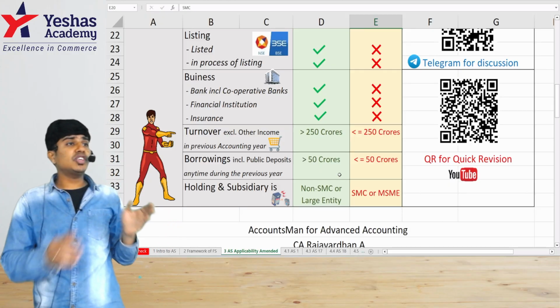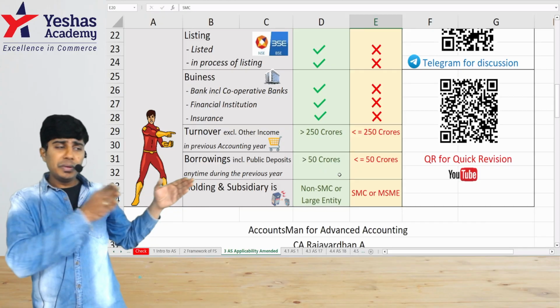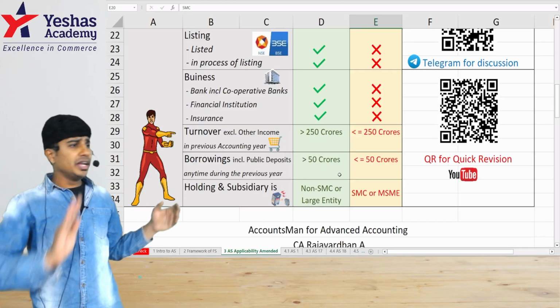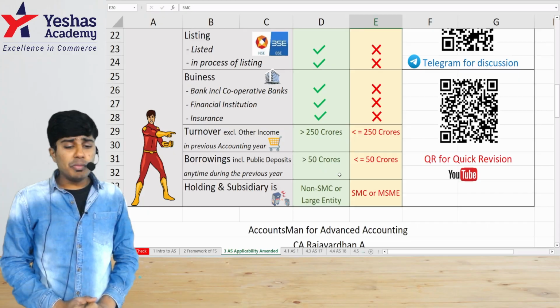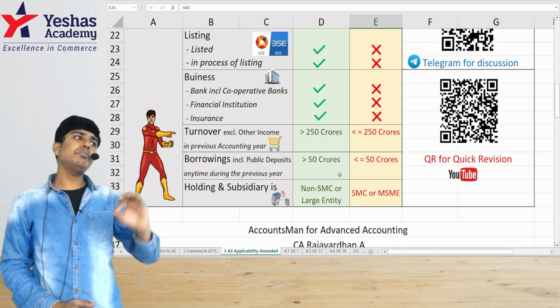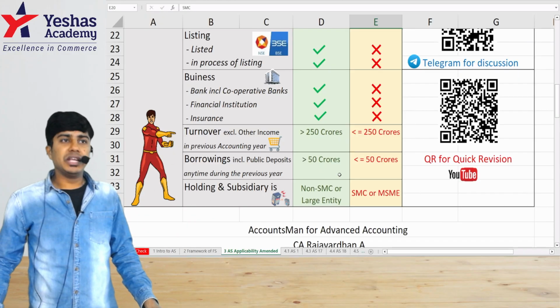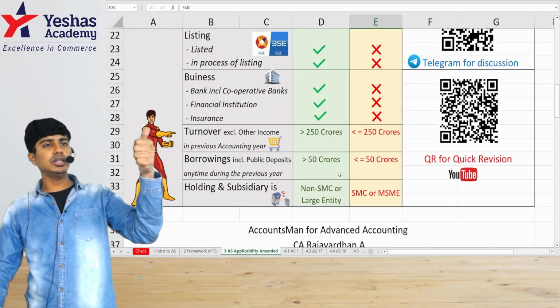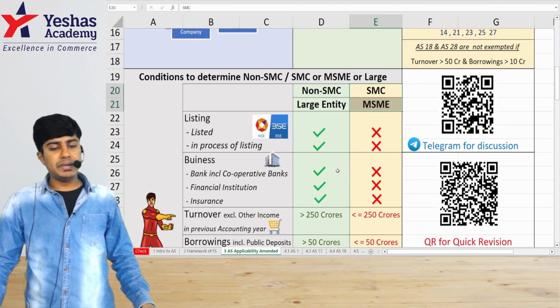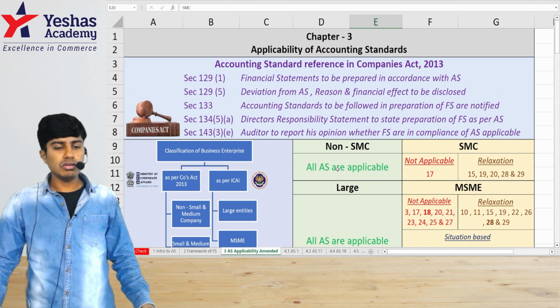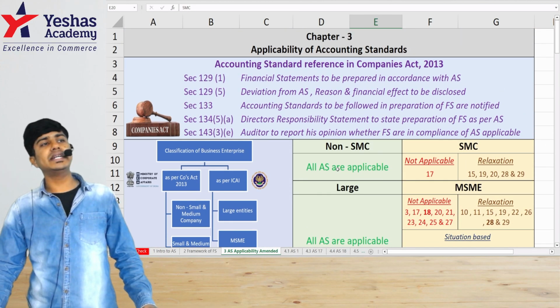So turnover is for the entire previously completed year, excluding other income, but borrowings are tested at any point of time during the previous year. I hope everyone understood. This is the update on the newly amended applicability of accounting standards.